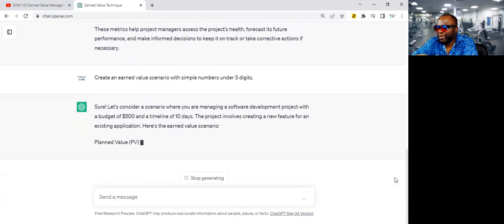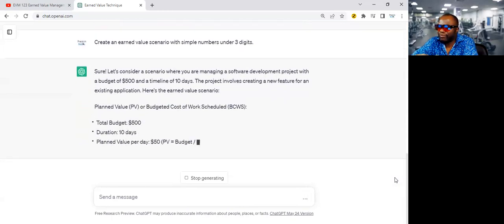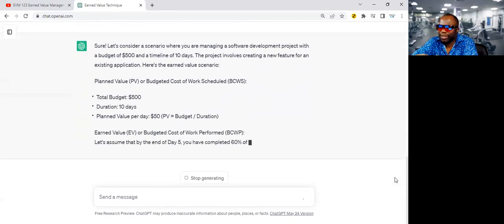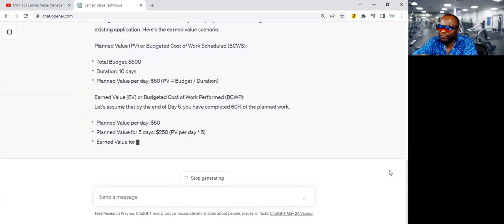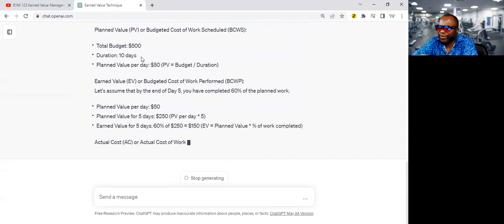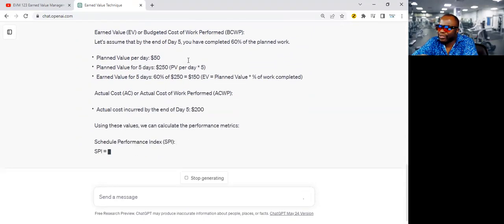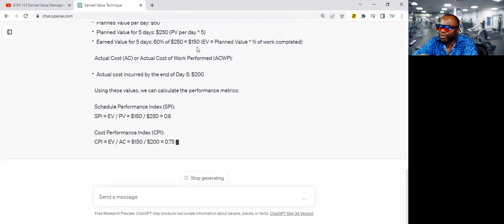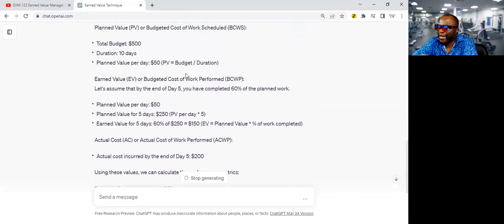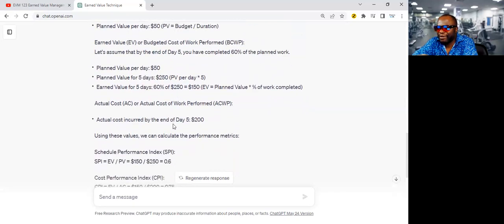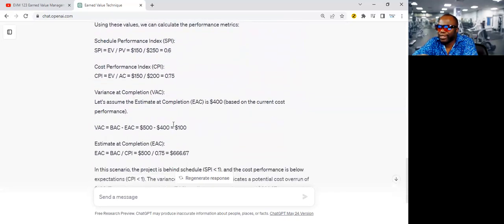Consider a scenario where you're managing a software development project with a budget of $500, a timeline of 10 days, and so on. Planned value per day is $50. Over 10 days, it would be $500. The earned value, assuming you've completed 60% of the work by day 5, then 60% of 250, 60% of 250 equals 150. So planned value for 5 days is 250, because for the whole duration is 500, and it's broken it down. It's very logical. This is a really great example.